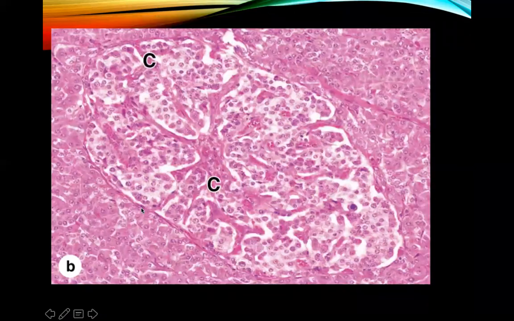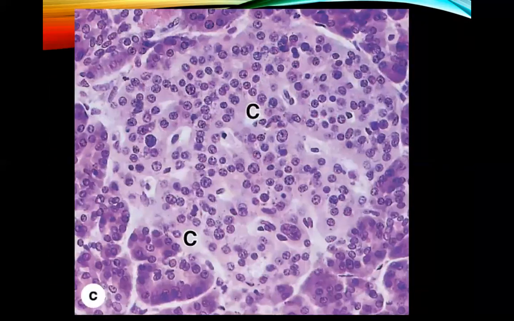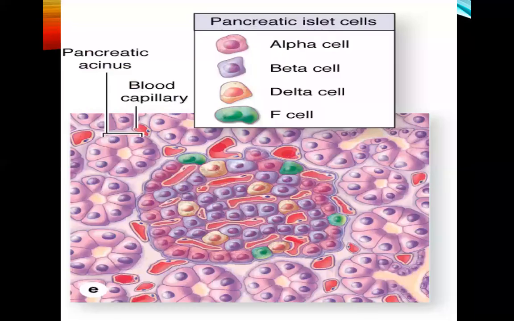This is an illustration in Junqueira where we can see islets of Langerhans. In this picture, as mentioned a while ago, alpha cells secreting glucagon are located in the periphery, but the most numerous are your beta cells.